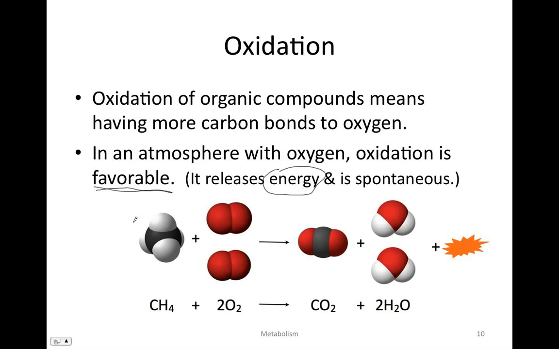We have an organic molecule, methane, and we have oxygen from the environment. Oxygen gas, there are two molecules of oxygen here, can react with the methane and we'll get carbon dioxide. Now the carbon, instead of being bonded to hydrogens, is bonded to oxygens. The hydrogens now combine with some of the oxygens and we get water, and we also get energy as an output. This kind of oxidation is also called combustion,